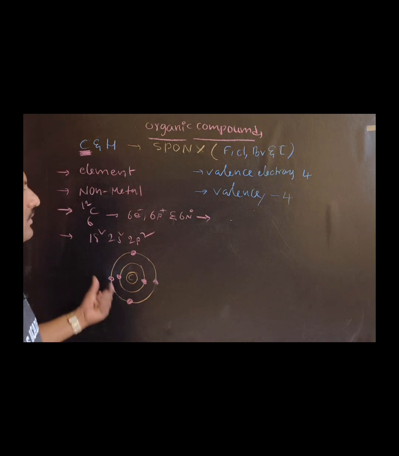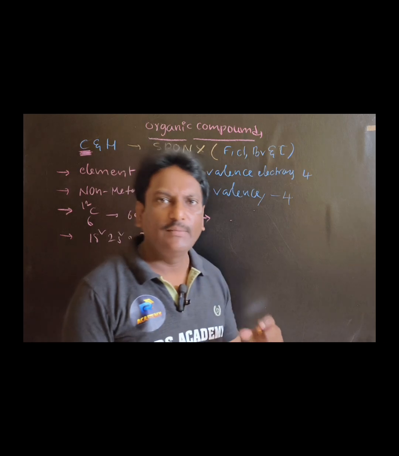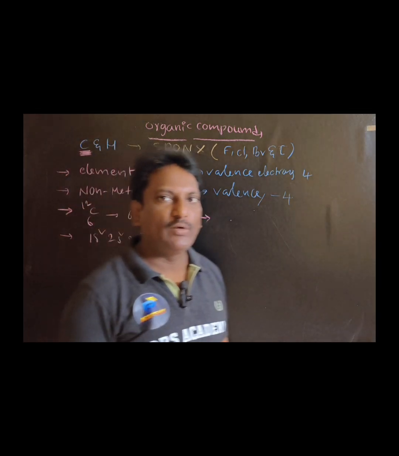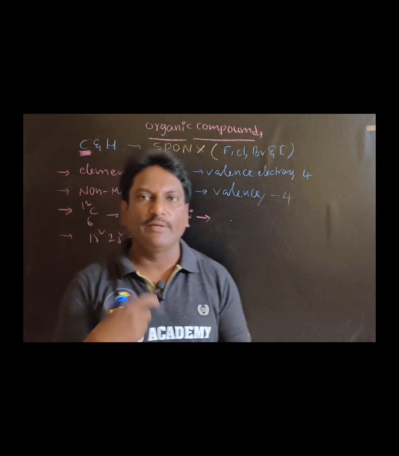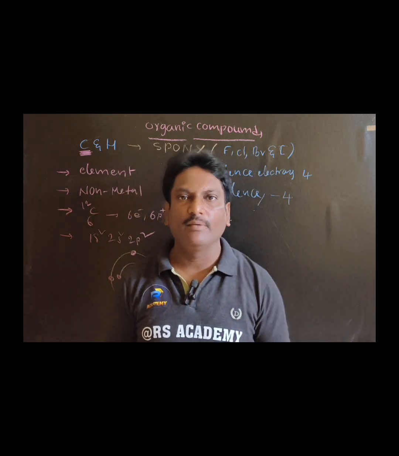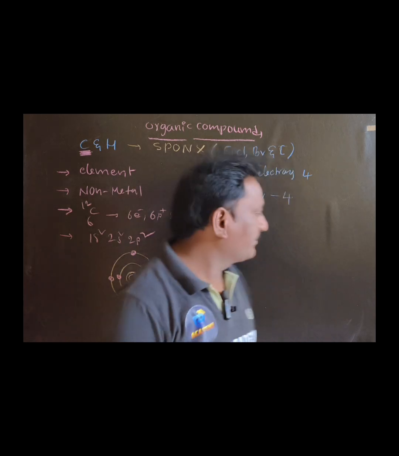Next, the location of carbon in the periodic table. What is meant by location? The location of an element in the periodic table is nothing but the group of the particular element, the period of the particular element and the block of the particular element.